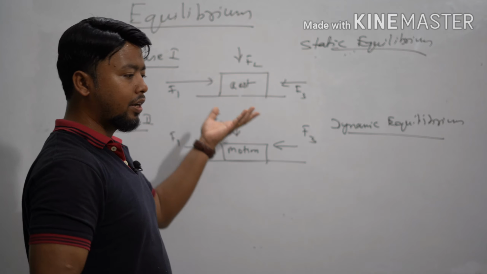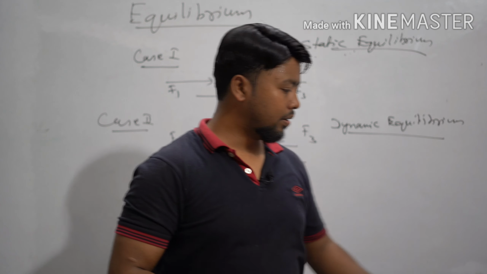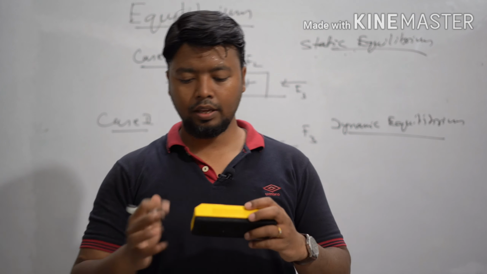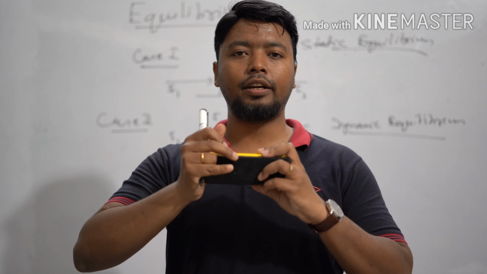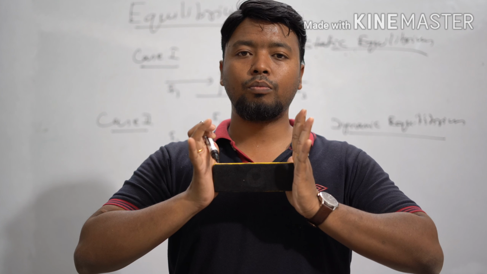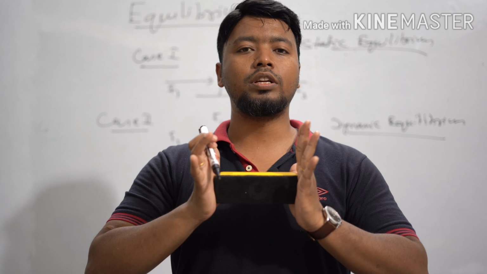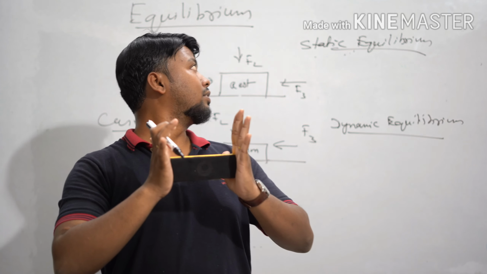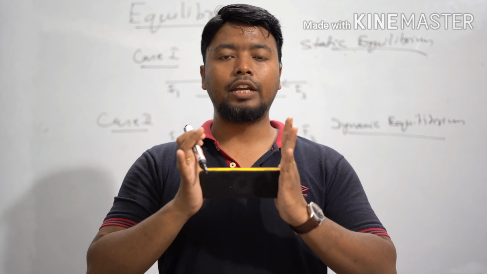Example of the first case you can take, suppose this duster is here. If I am applying one force from this side, another force from this side, I am pushing it from both ends. From both sides, both the forces are cancelling out each other and still the duster is in a state of rest. It is not moving, it is continuing its state of rest. We can call that this duster is in static equilibrium.